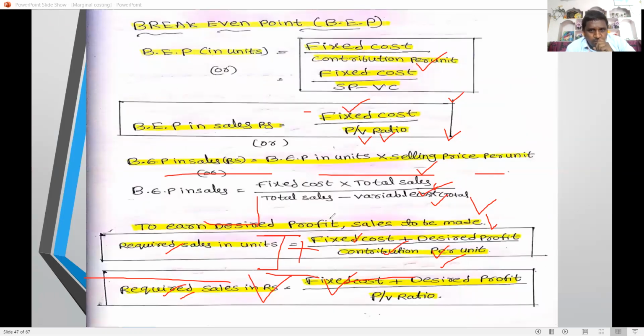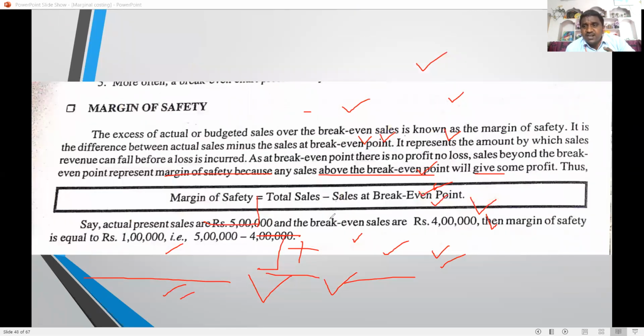Next one, margin of safety sales. Margin of safety sales is nothing but the sales over the break-even sales.